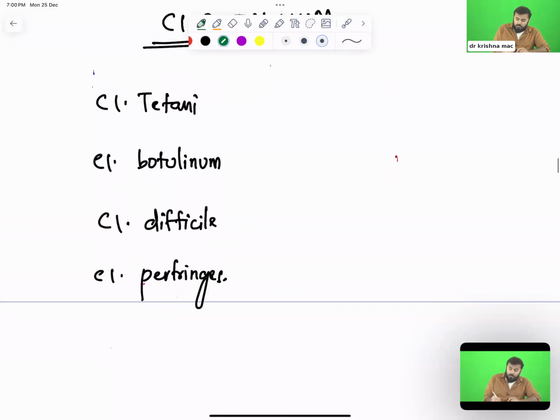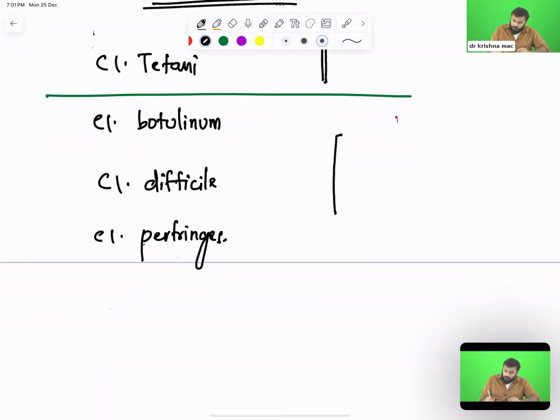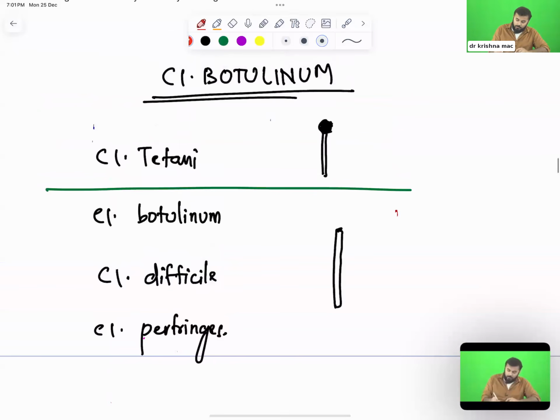Now, what I'm telling you is that out of all of these, if you look at Clostridium tetani, this is the structure of Clostridium tetani. If you look at the remaining, this is how the remaining Clostridium species are. Clostridium tetani is having a spore on the top of the head, right? So this kind of spore is called a terminal spore. What is this called? Terminal spore.